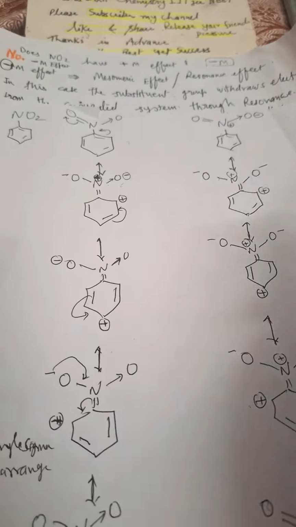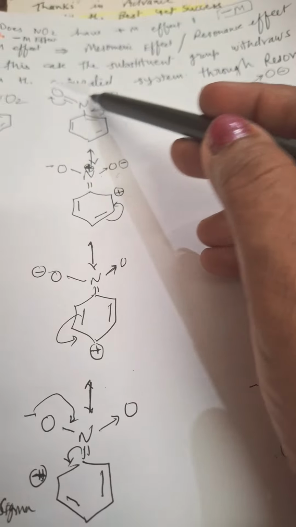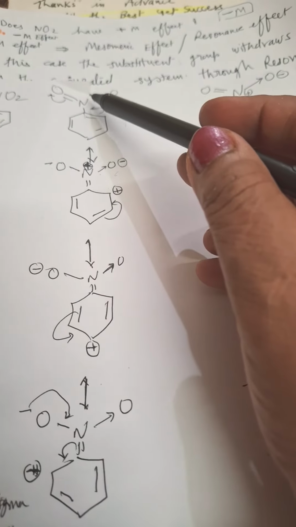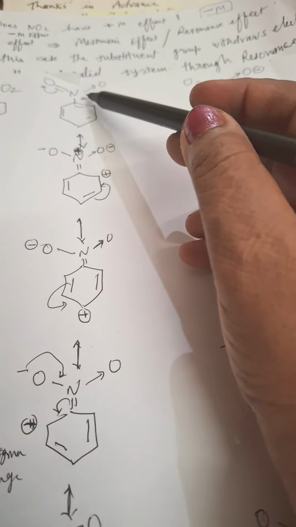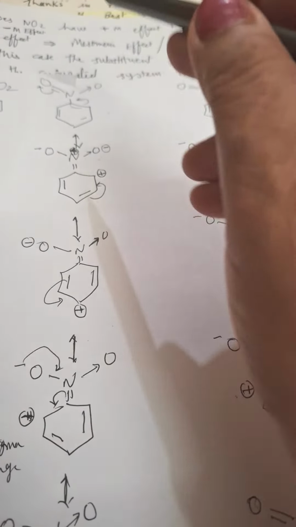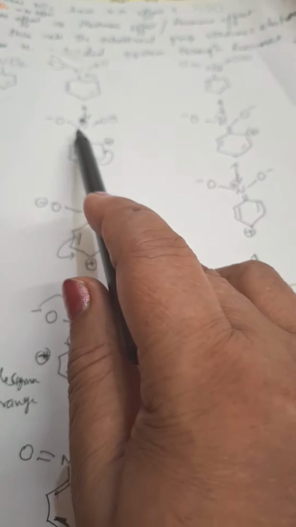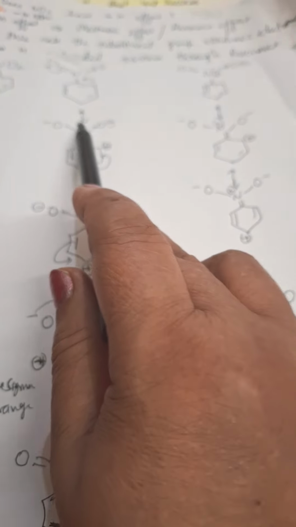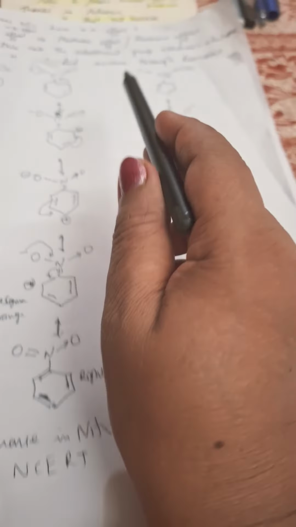This is the structure of nitrobenzene. It has a double-bonded oxygen and a coordinate covalent bonded nitrogen-oxygen. So here what will happen: this oxygen is more electronegative, so the electron pair goes towards oxygen, and this electron pair is donated to the nitrogen. So now nitrogen has a double bond. Now it carries one positive charge, and here one negative, okay.